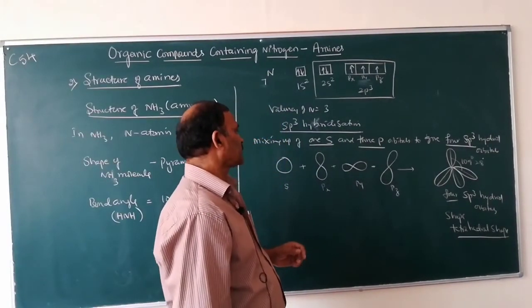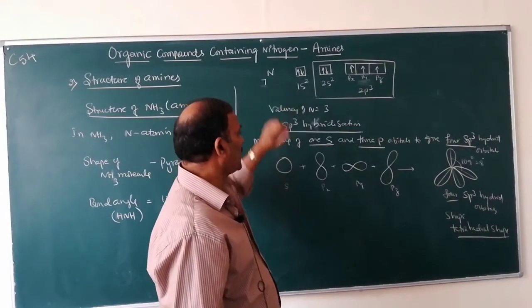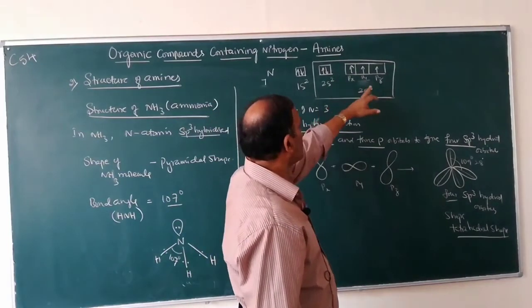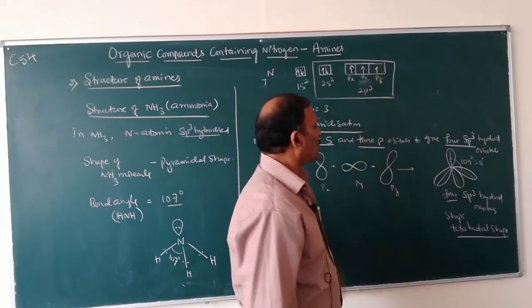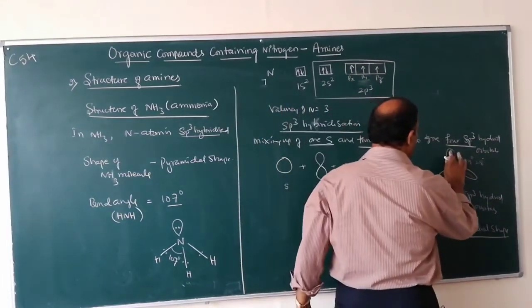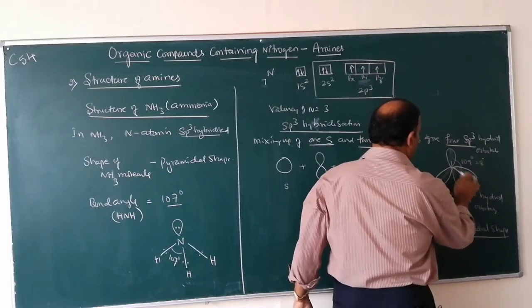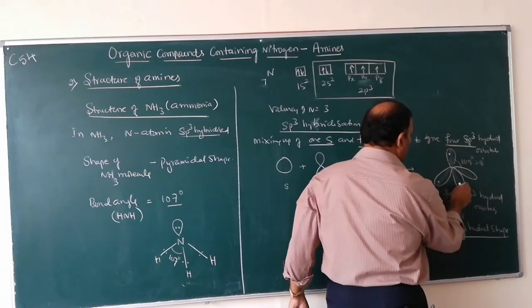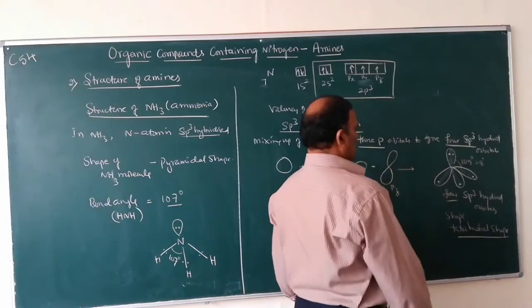But in case of nitrogen, how many electrons are there in the outermost shell? 2, 3, 4, 5. If you arrange these electrons in these 4 hybrid orbitals, you can allot a maximum of 2 electrons per orbital. 1, 2 electrons, 3 electrons, 4 electrons and 5 electrons.